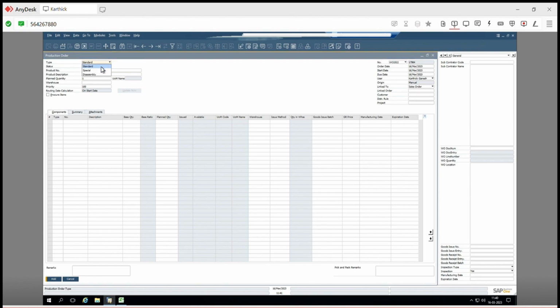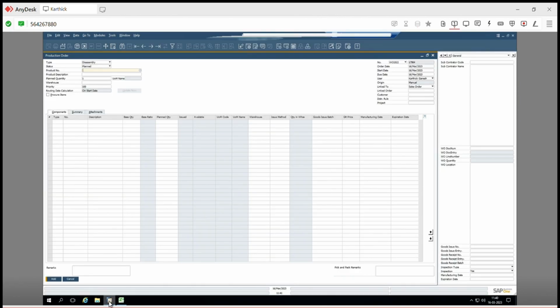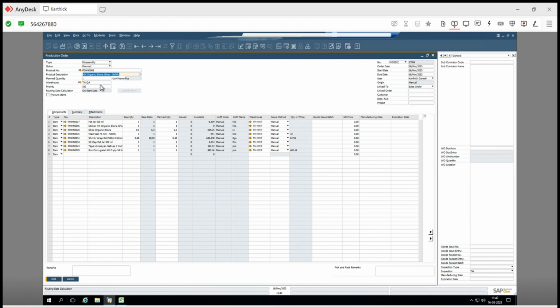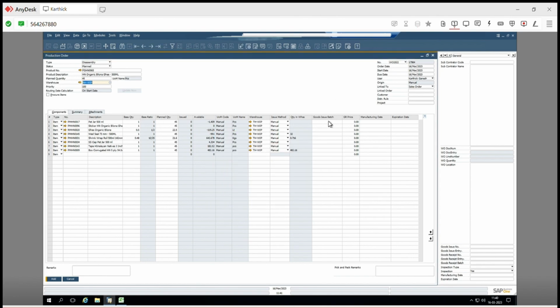Choose the type as disassembly, and then select your item code. Enter the plan quantity as 45 units. Since this product is with you in WIP, you have to give WIP, based on your layout.